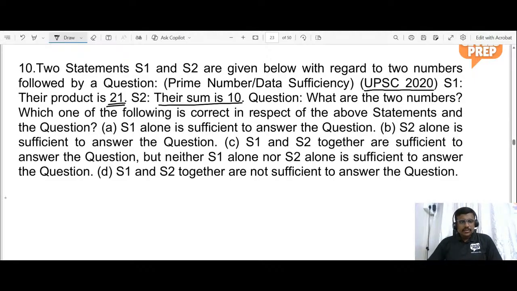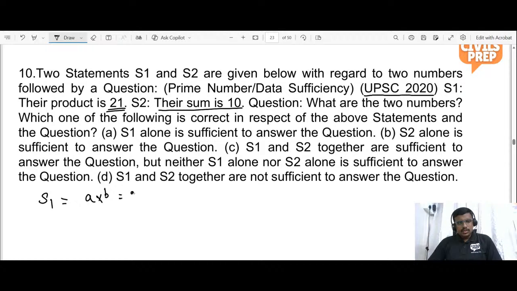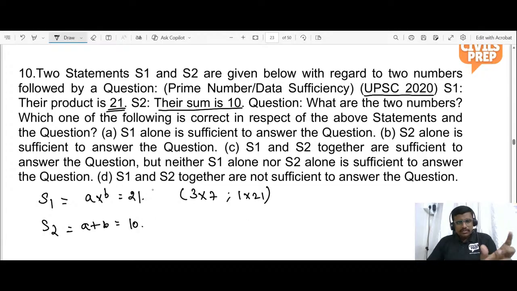So statement one here gives us the product is 21, so A into B is equal to 21. Statement 2 is their sum is 10, A plus B equals 10. So what are the possibilities? 3 into 7 makes 21, 1 into 21 makes 21. So with the first statement, you could not derive the answer to what the two numbers are. Statement 1 we can satisfy with 3 into 7 or 1 into 21.